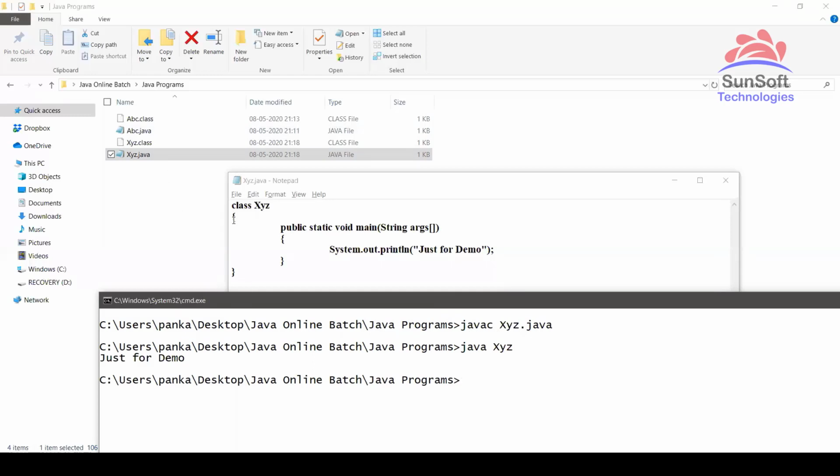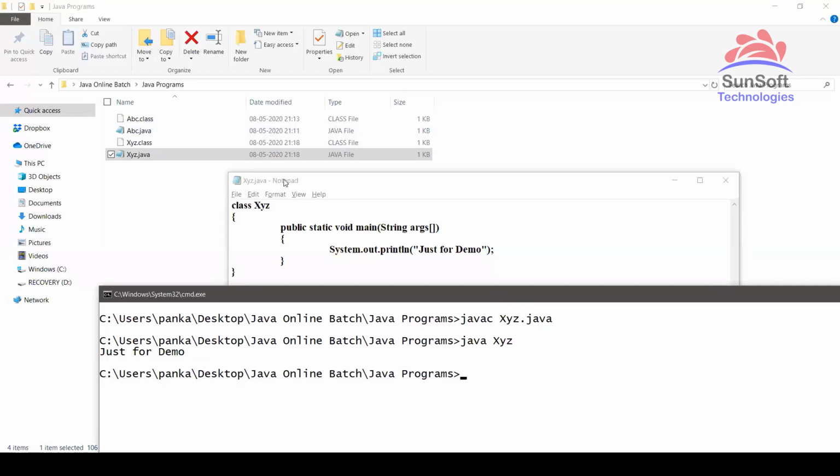Fine. So it's your comfort zone, however you want to create these .java files. Rather than going here and right clicking new, I just prefer using the Notepad command here. But yes, you can create a .java file in any manner. But yes, to compile and execute, use javac and java.